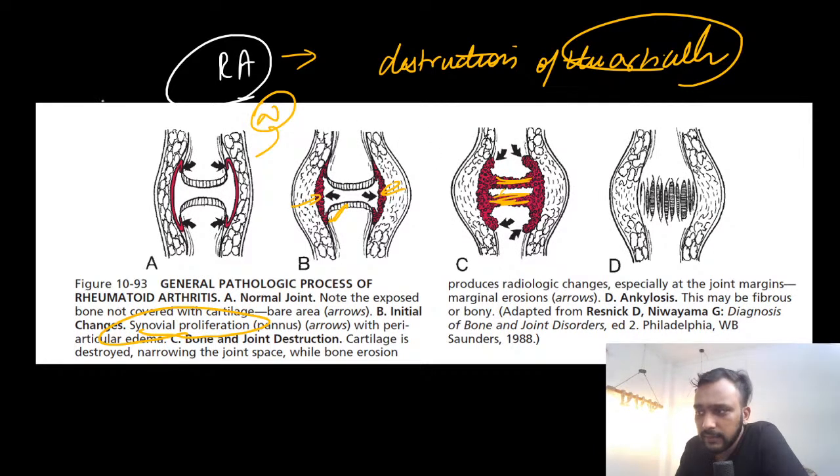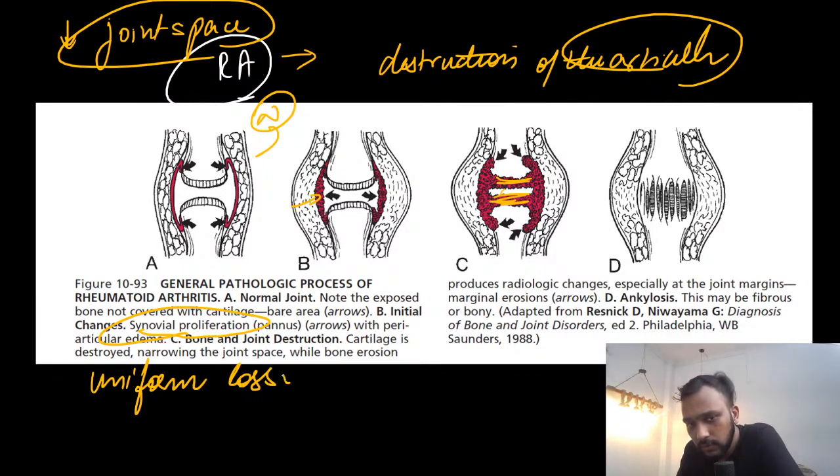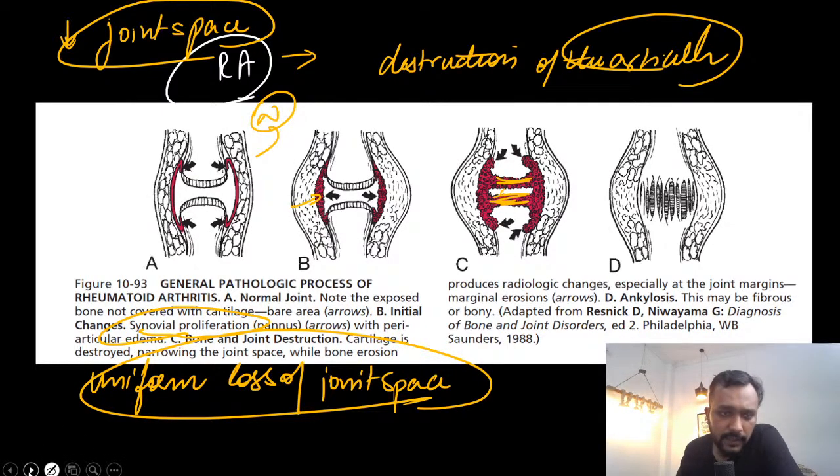There is decrease in the joint space. When this synovium erodes your articular cartilage, there is uniform loss of joint space. Uniform loss of joint space is seen in these patients, right?